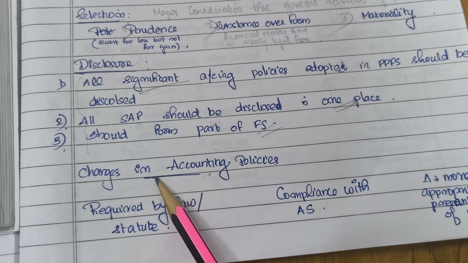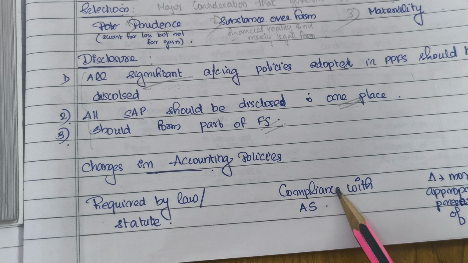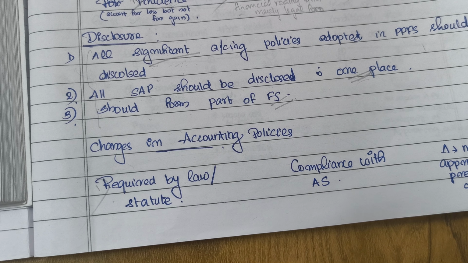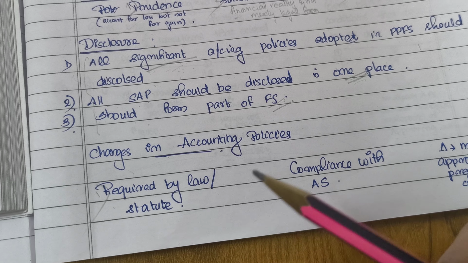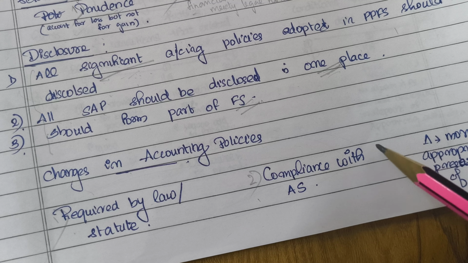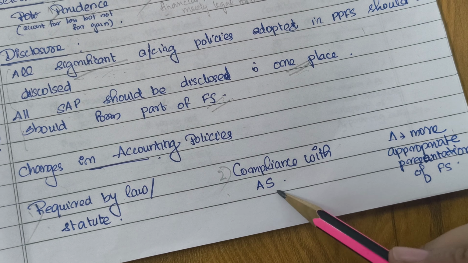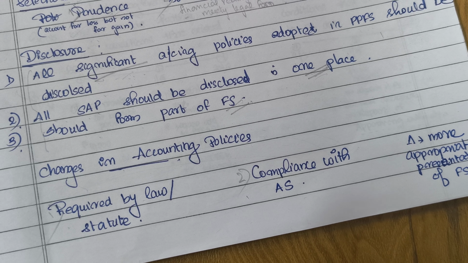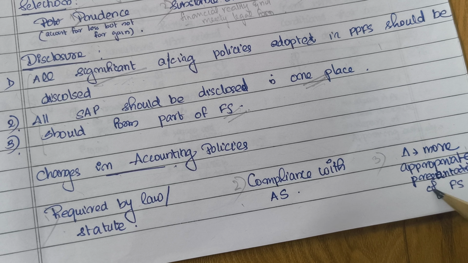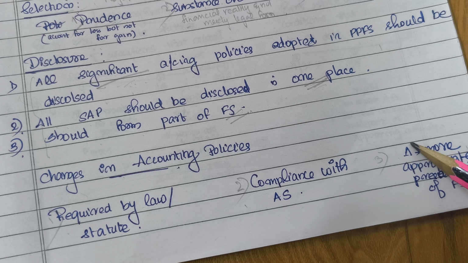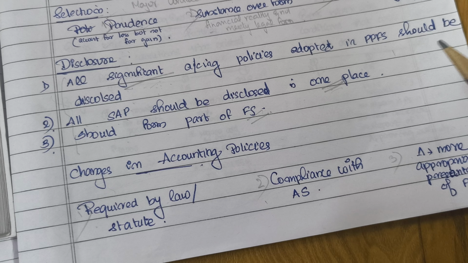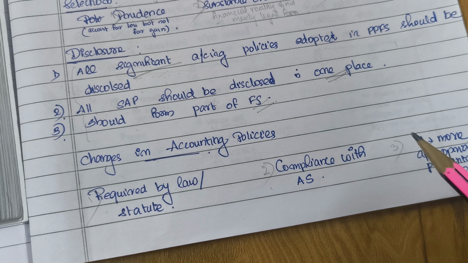Now, when can we make changes in the accounting policies? In three situations, we can make changes in the accounting policies. What are they? If it is required by law or statute, if the law says that we have to change the accounting policies, it has to be made. Then, if it helps in compliance with an accounting standard, so in order to comply with the accounting standard, a change is required, then we need to change the accounting policy. Third, if the change gives a more appropriate presentation of the financial statement, if it will help in better presentation of the financial statement, then the change is required. So under three conditions, the change can be made.